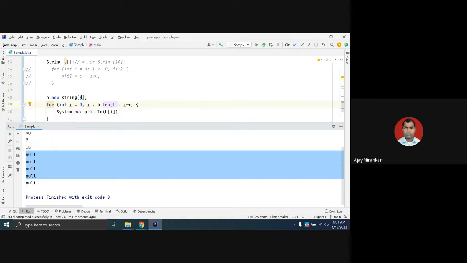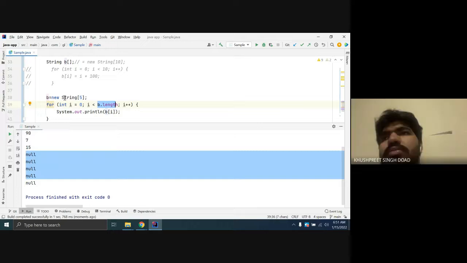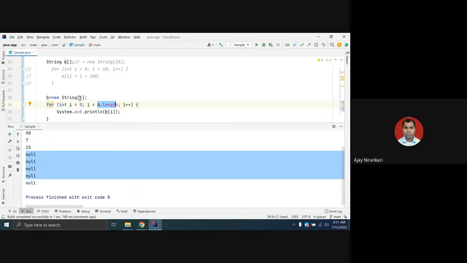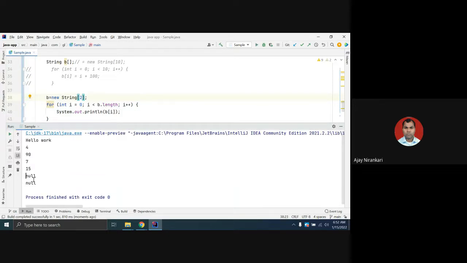Whenever you are using an array in a loop, please use the array dot length property so that your loop cannot go beyond the length of your declared array. If you declare 2, it will only run 0, 1. This is the more dynamic approach.